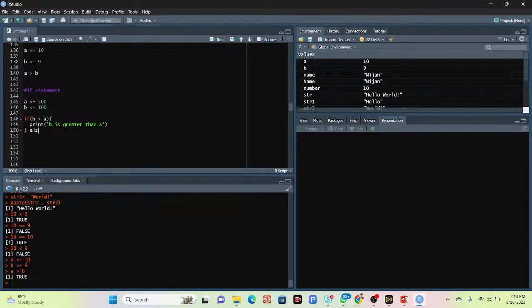Then use the else function, else, then print "b is not greater than a". Now you can see this is my condition. If this condition is true, then it shows b is greater than a. If this condition is not true, then it shows b is not greater than a. Now we can simply run the code.